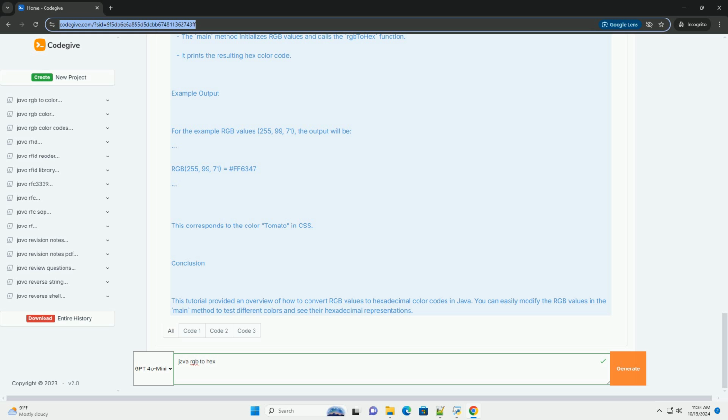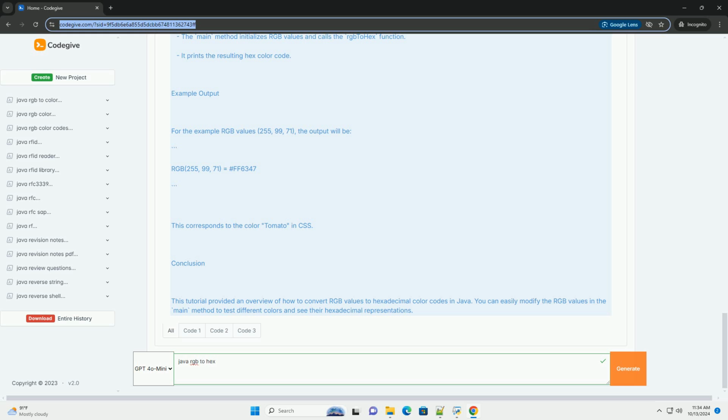2. Main method. The main method initializes RGB values and calls the rgbToHex function. It prints the resulting hex color code. Example output. For the example RGB values 255, 99, 71, the output will be this. This corresponds to the color tomato in CSS.